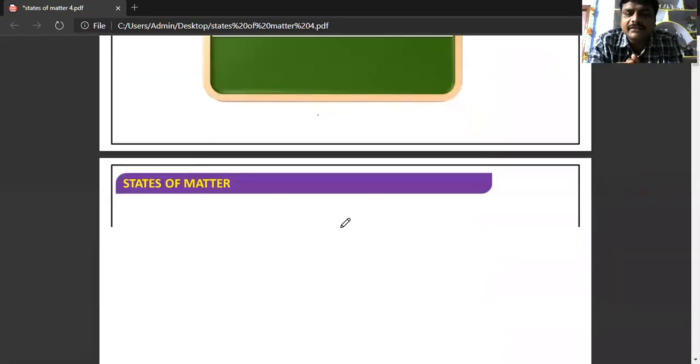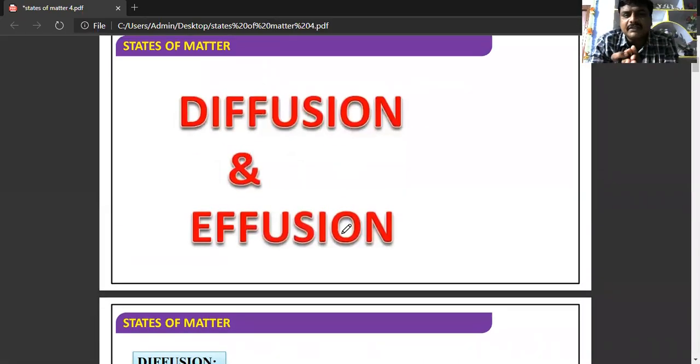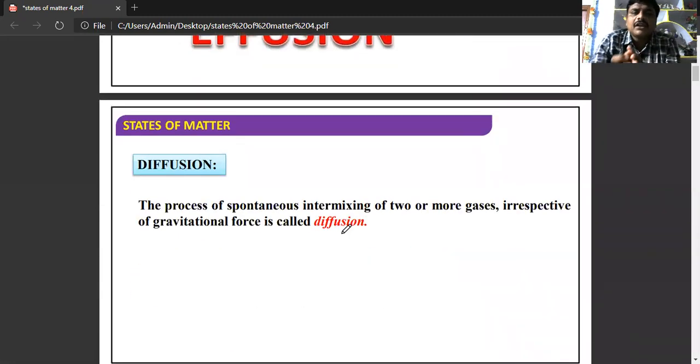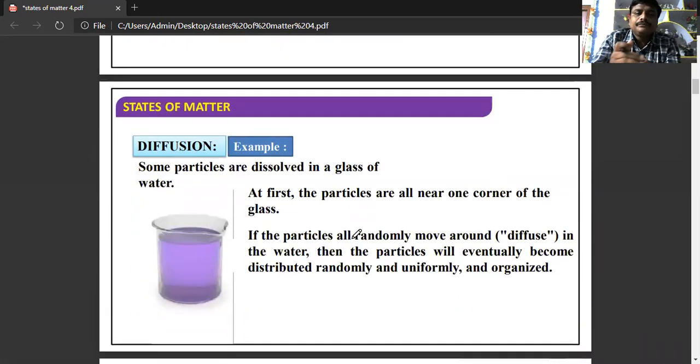Dear students, in this class, we'll discuss different topics, that is diffusion and effusion and so on. So diffusion, what is diffusion? The spontaneous intermixing of gases irrespective of gravitational force. That means if you see air, air is a mixture of different gases. All these gases are combining with each other without the influence of gravitational force, because the gases are independent of gravitational force. That process of mixing of two or more gases is known as diffusion.